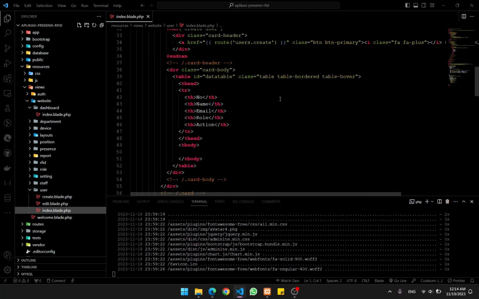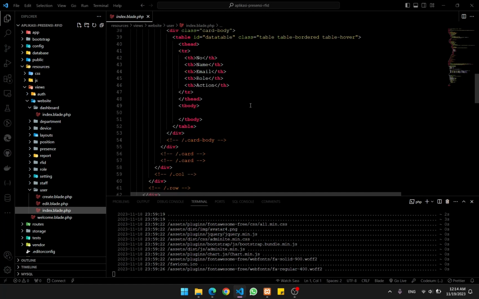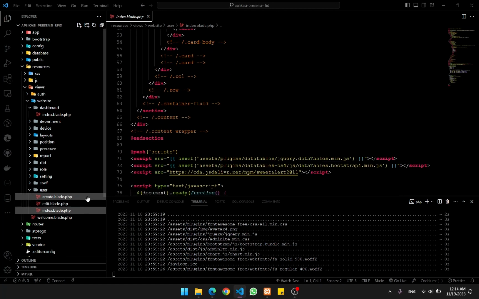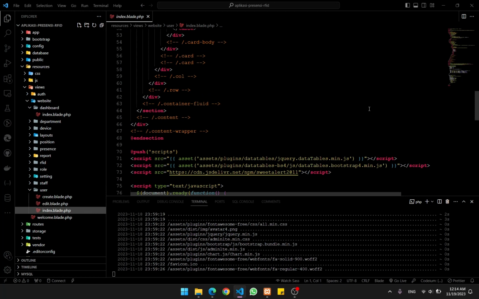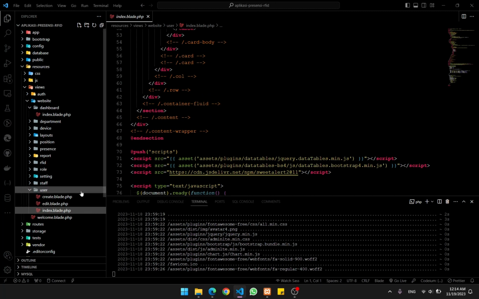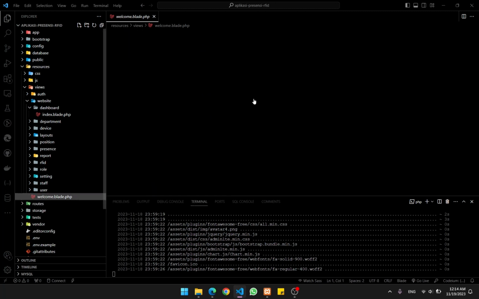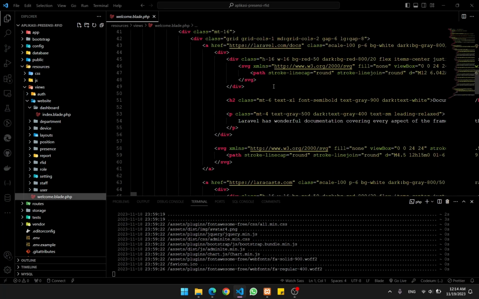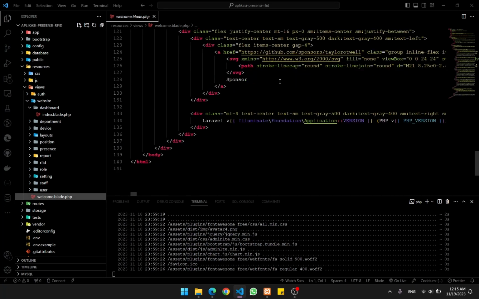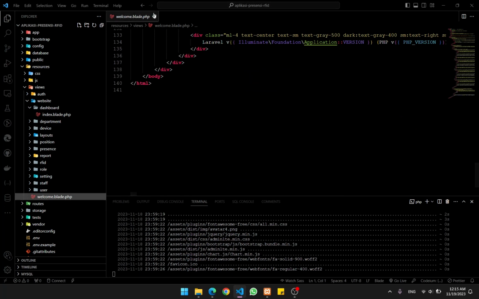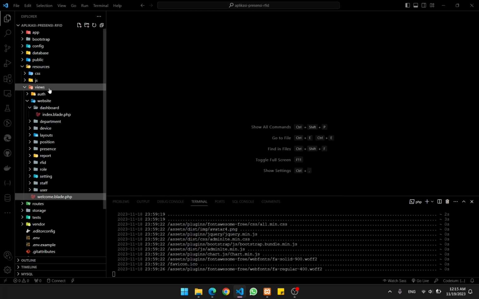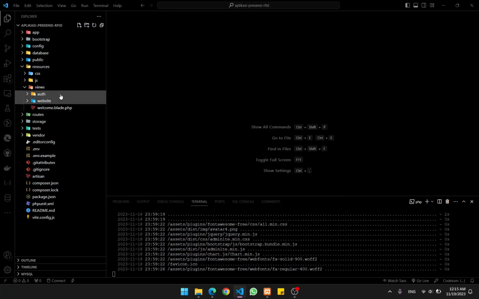Yeah, registered. Is it correct? I guess. Yeah, I think so. And then we can create a new user and edit the user. Okay, welcome page. This is basically the default page of Laravel.